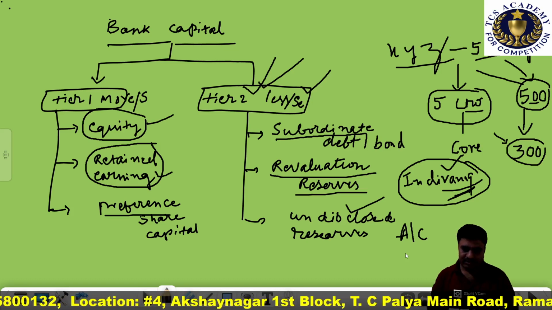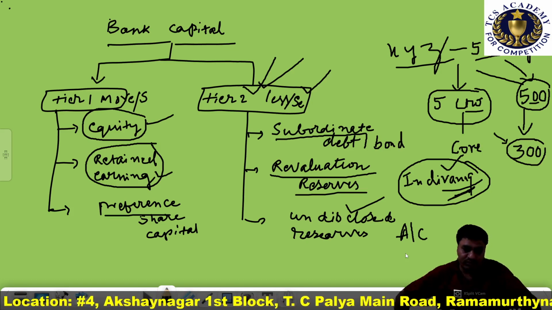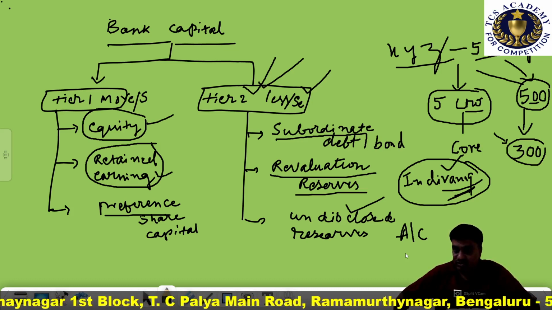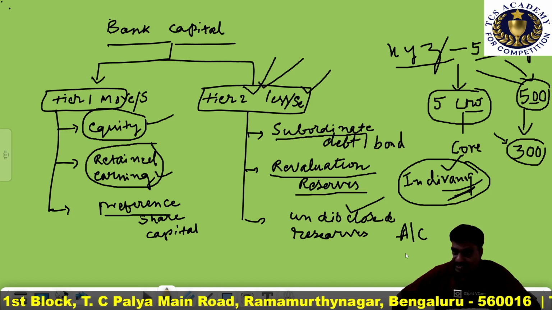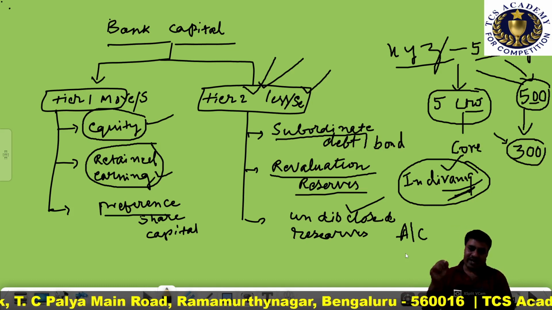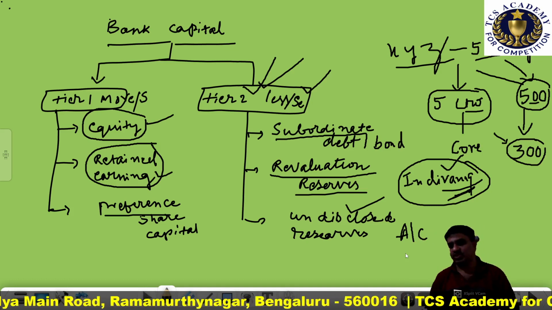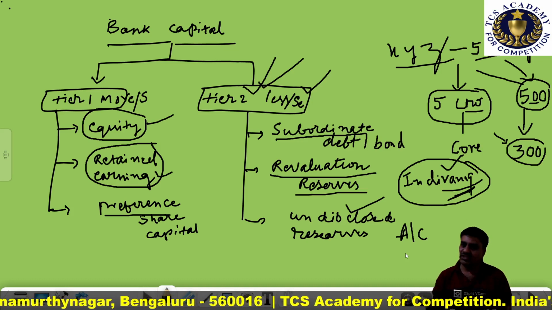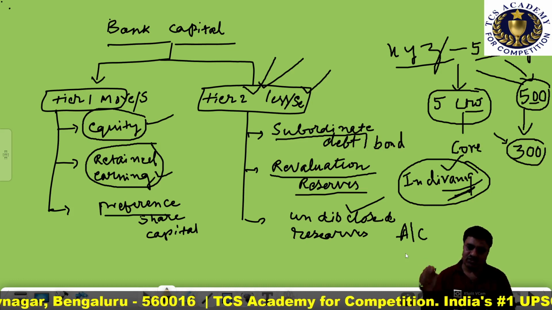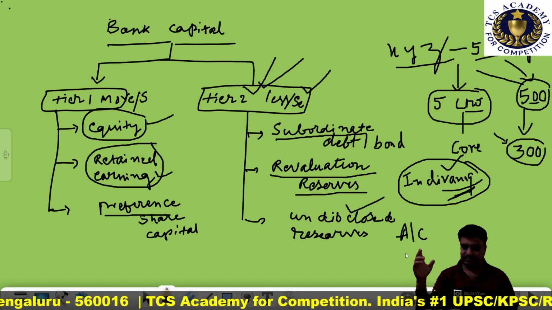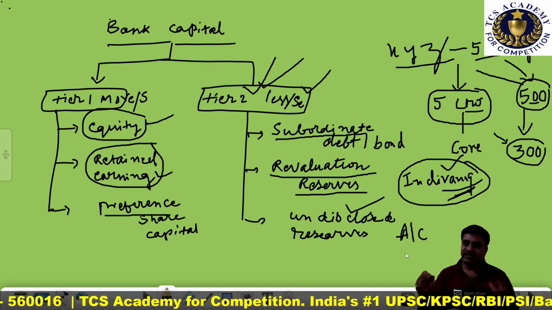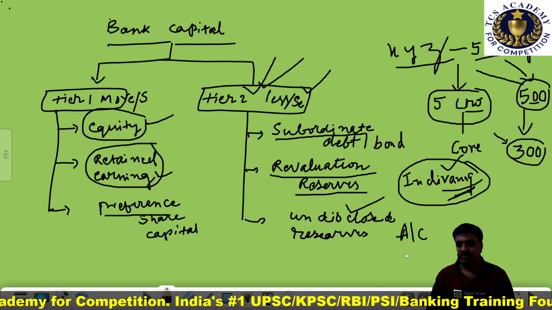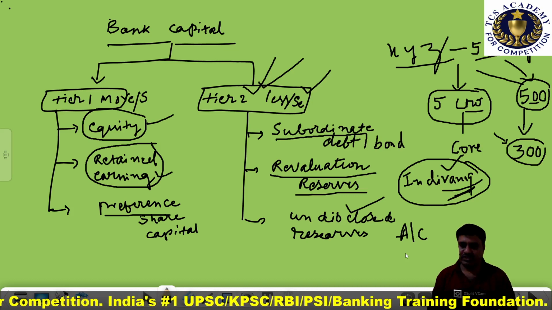The question arises: why will the banker do this? Why will the banker not disclose such reserves in the balance sheet? Because it ensures a strong financial position of the banking company, and it helps to meet sudden financial expenses. So these are the two purposes for which the banking company will do this.